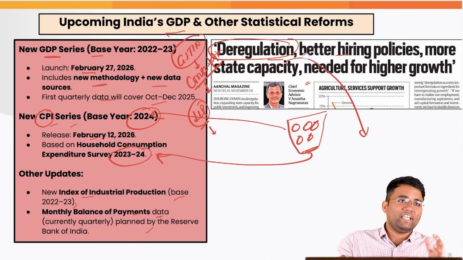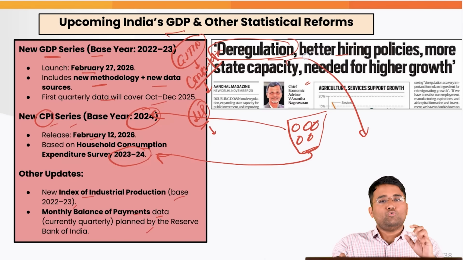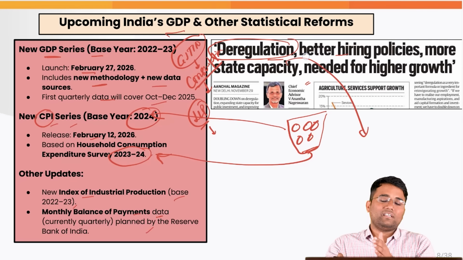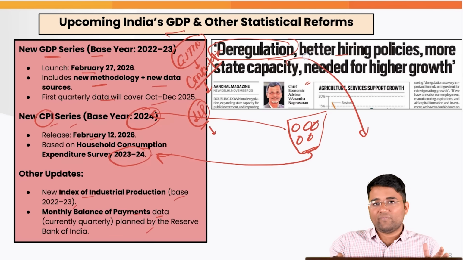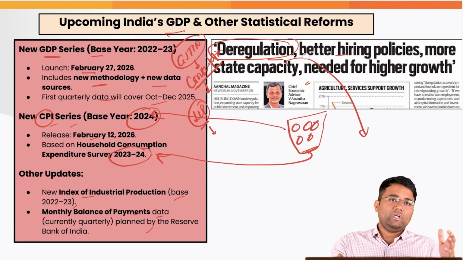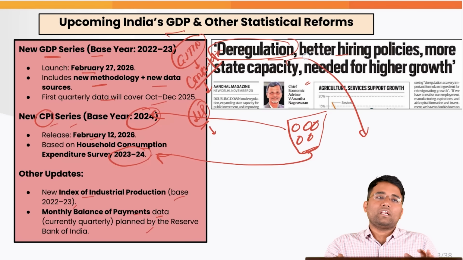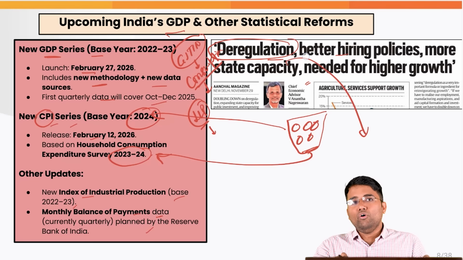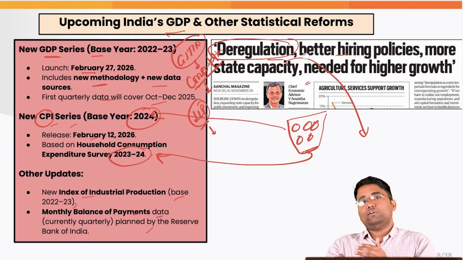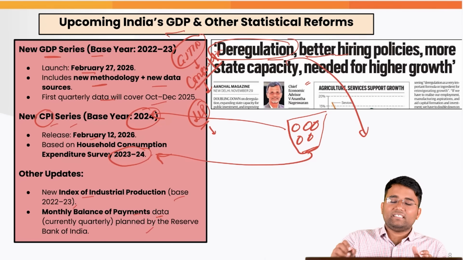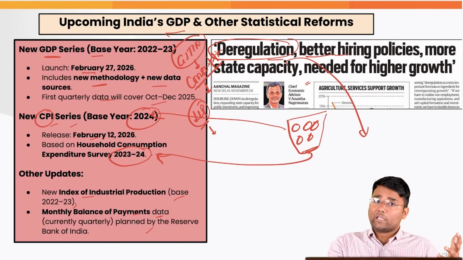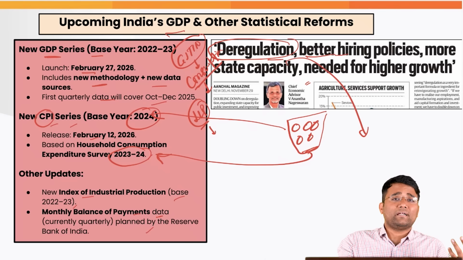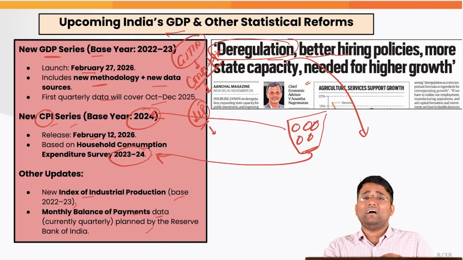For example, recently it was said that the GDP growth rate was 8.2%. There are some people who find it a little difficult to believe that this much growth is possible at the present rate. So if we are targeting our $5 trillion economy, which we need to achieve by 27-28, which is the current target, or the vision of Viksit Bharat, developed India, which we are going to achieve by 2047, we need better data and better methodology. Along with that, the other issues in the economy, like over-regulation of some sectors, overlapping jurisdiction between center and states, and issues with compliance and hiring policies, etc., need to be addressed.